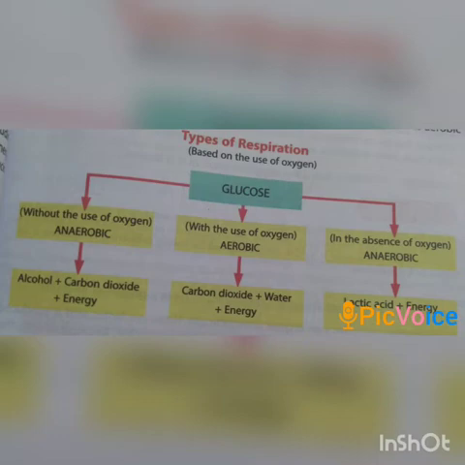Now next is anaerobic respiration that takes place in the absence of air. Here oxygen is not used for the release of energy from food molecules. An organism is described as anaerobic when it does not require oxygen to produce energy. And in this case, there are two types of anaerobic respiration.